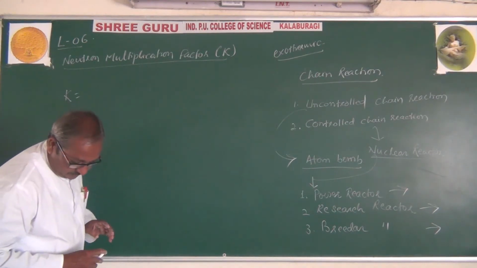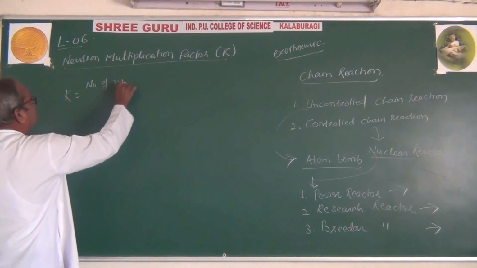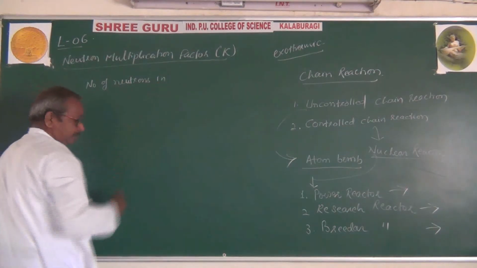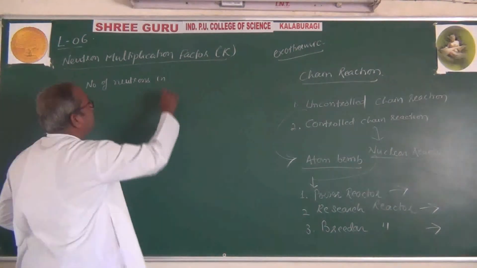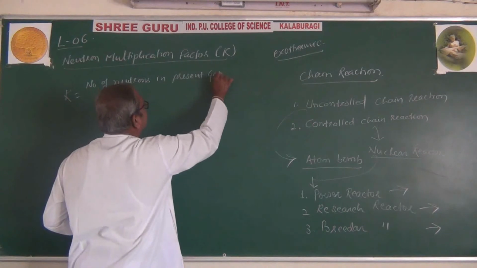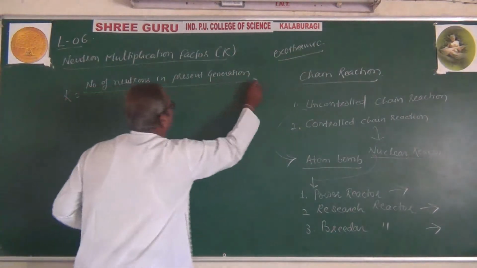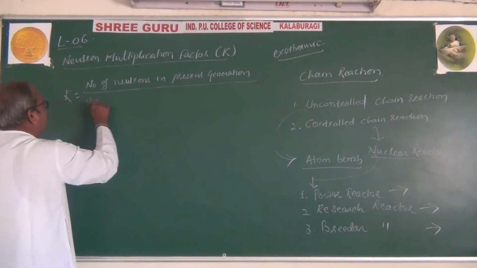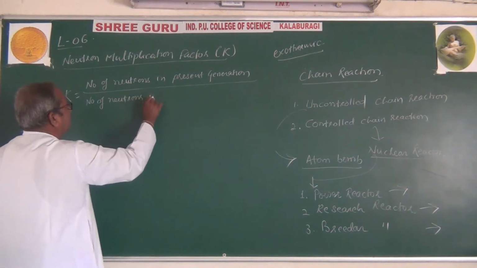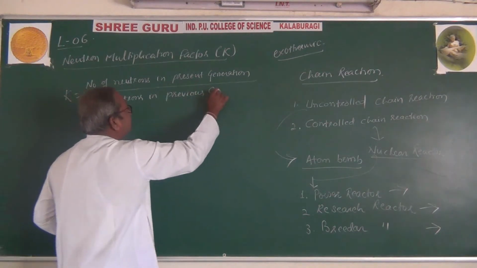So here it is: the number of neutrons in the present generation to the number of neutrons in the previous generation.